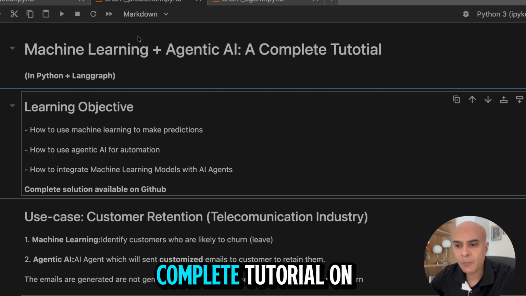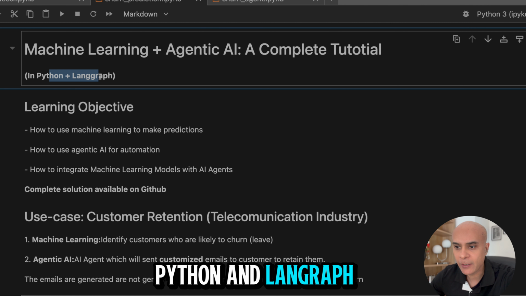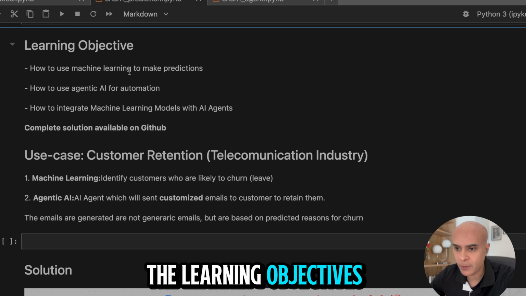Hi there, welcome to a complete tutorial on machine learning plus agentic AI. And here I'm going to show you a project which is using Python and LangGraph. And here are the learning objectives.